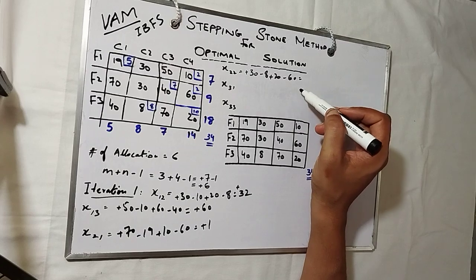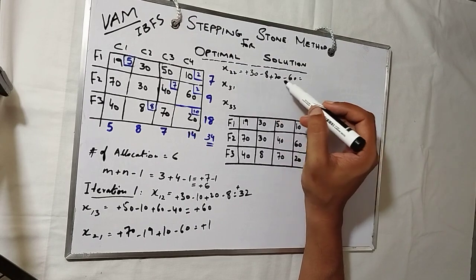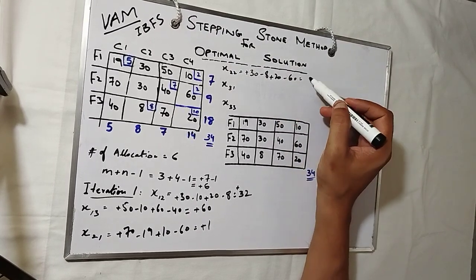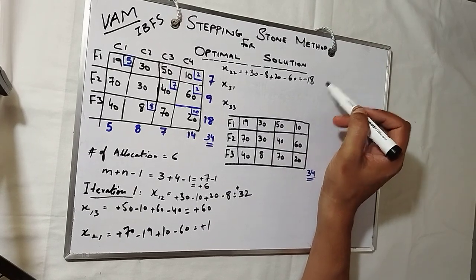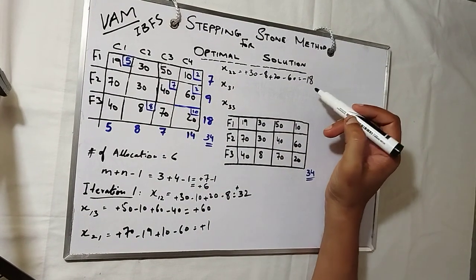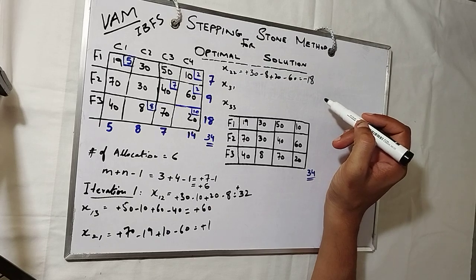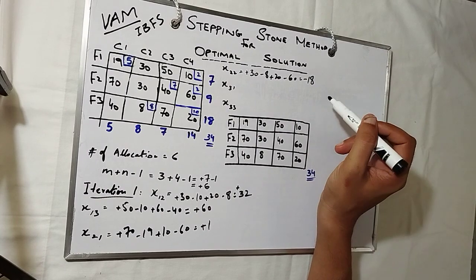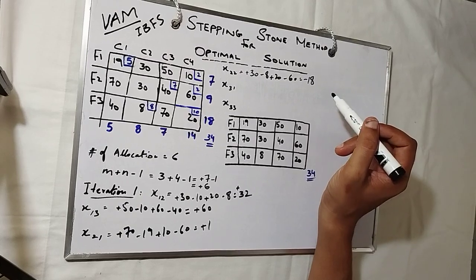Now I'm seeing the negative in the answer. Why? Because plus 30 plus 20 plus 50, and plus 50 minus 68 is minus 18. So you see we have got the negative answer. So in that we have to reallocate all of these cells. We may reallocate right now or we may later. So right now I think it's a better idea.